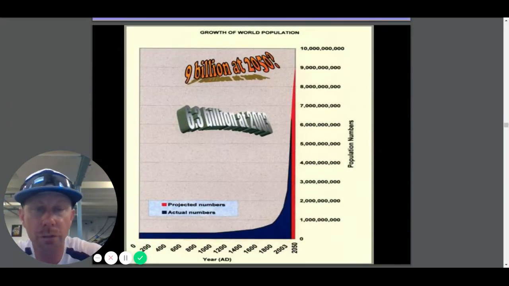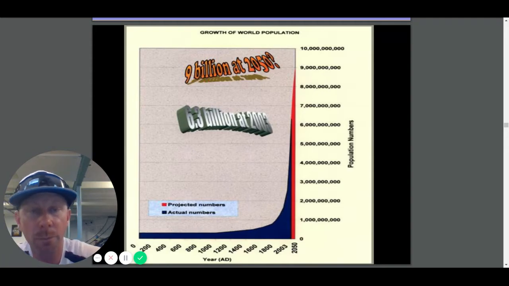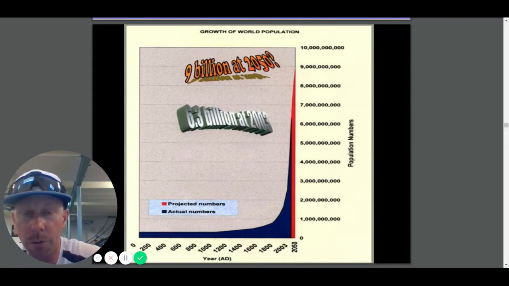Here's another chart that shows us growing, as you can see, from zero. They didn't even have 500 million people in the world until around 1500. Then we finally hit 1 billion people around the 1800s. And then now we're all the way up. By 2050, they're saying we might be around 9 billion people in the world.